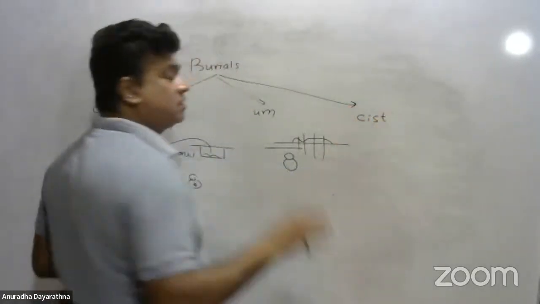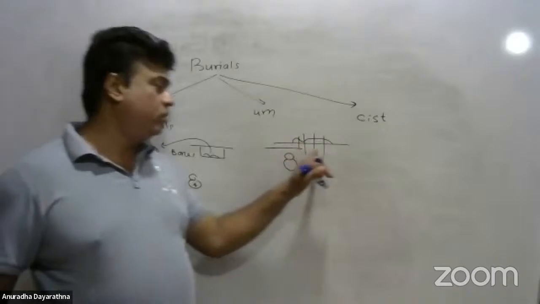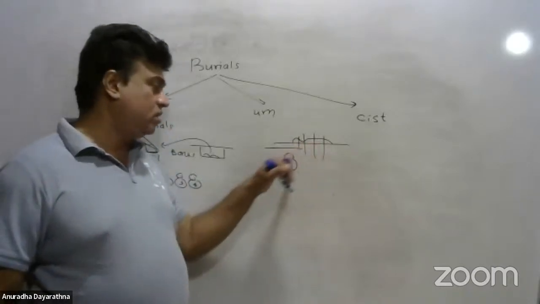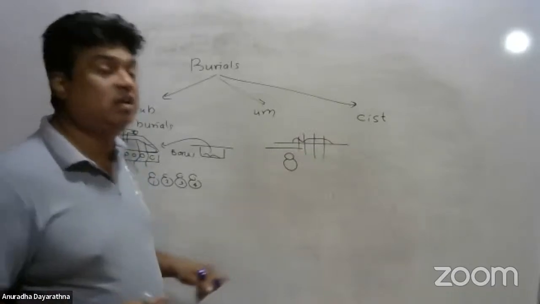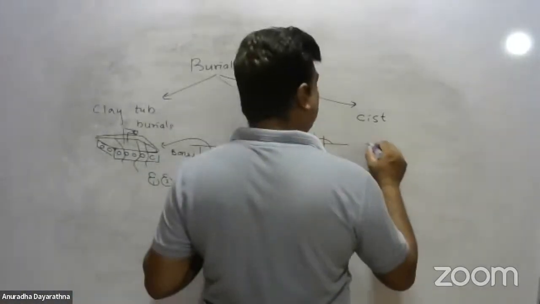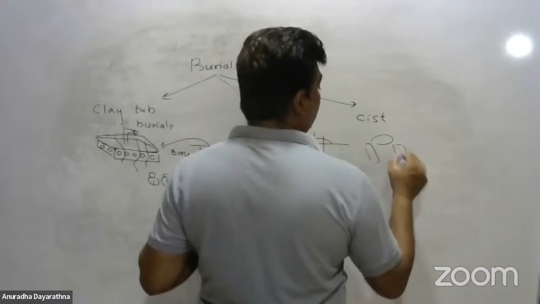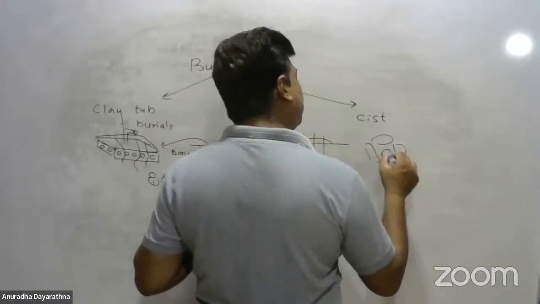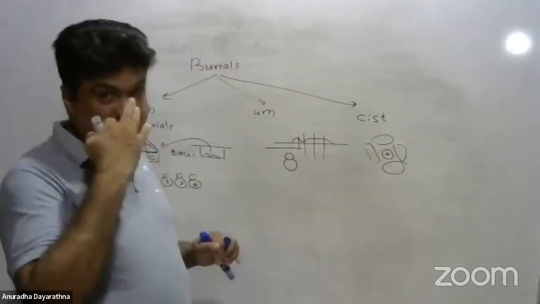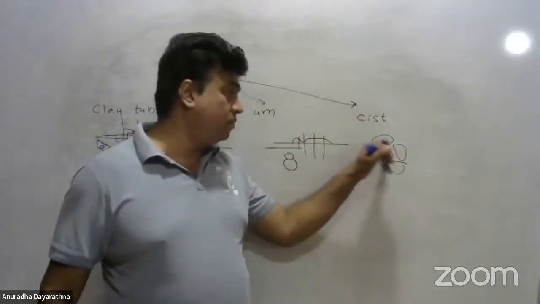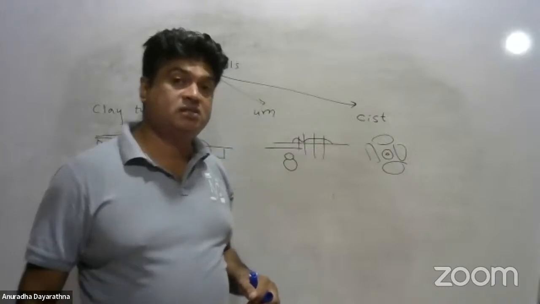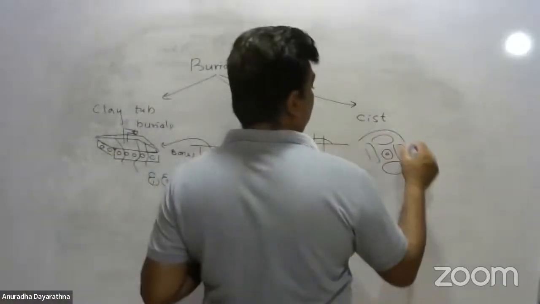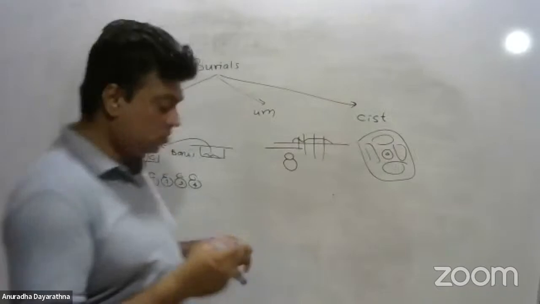What is cist burials? The same thing happened. The dead body was burned. Remainings are kept in a clay pot. Now the clay pots are not just buried underground; they were deposited in properly prepared graves using stone splinters. Using stone splinters, they make this grave, keep the pot with remainings, and cover it with a large granite slab. So this is cist burial.